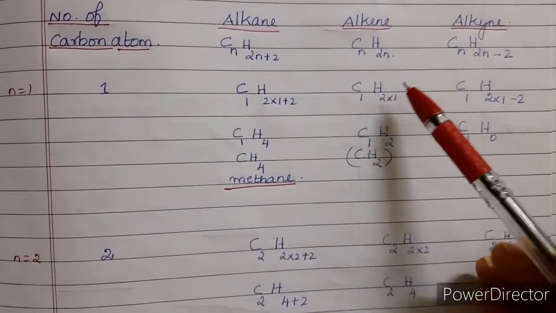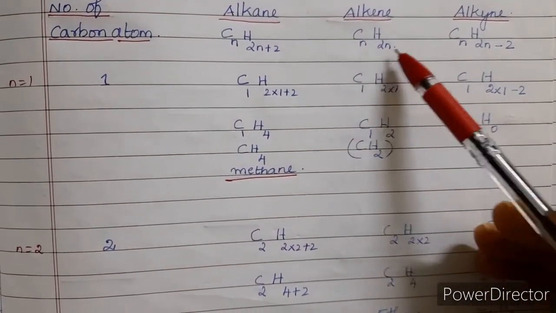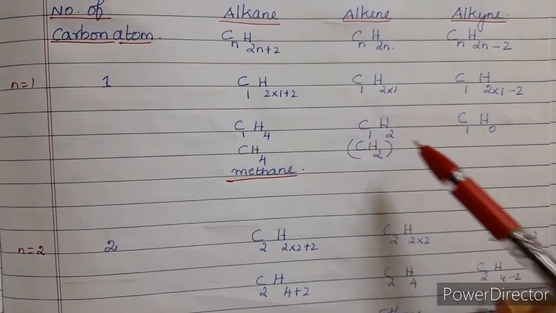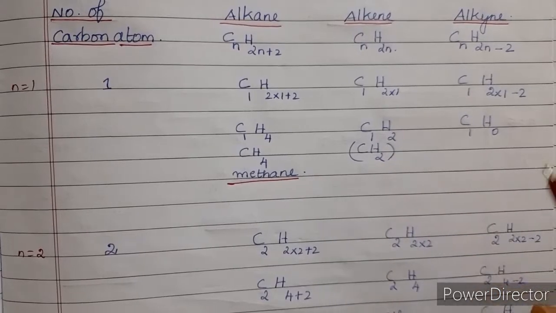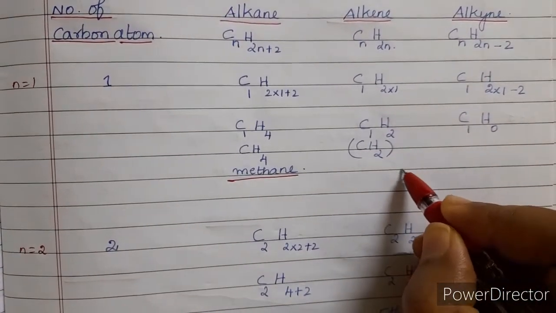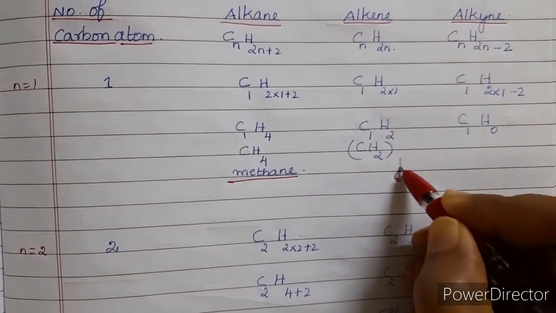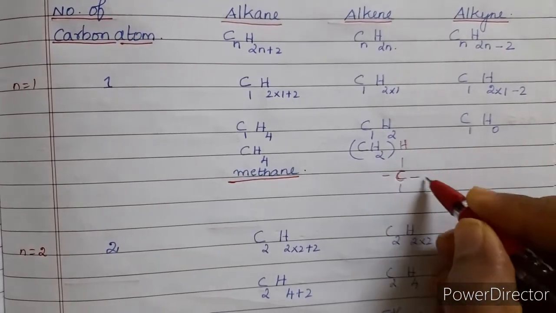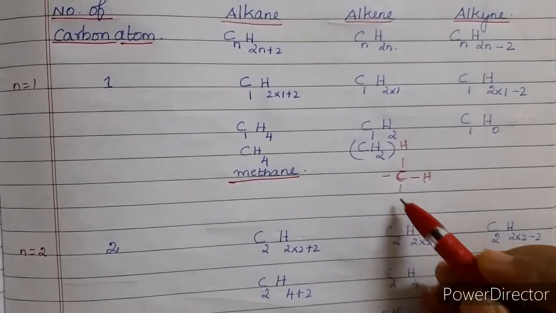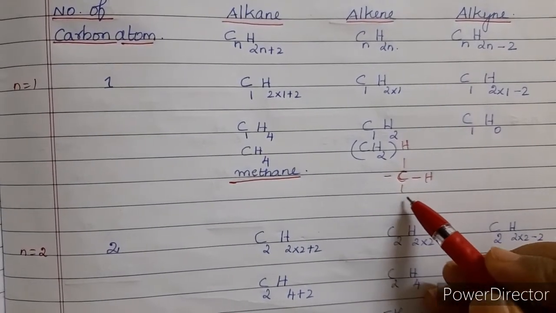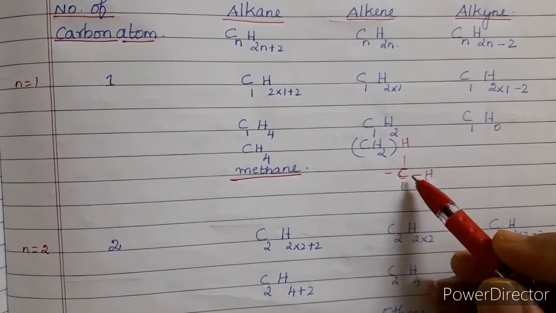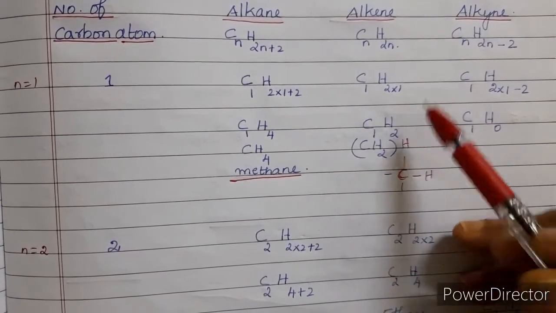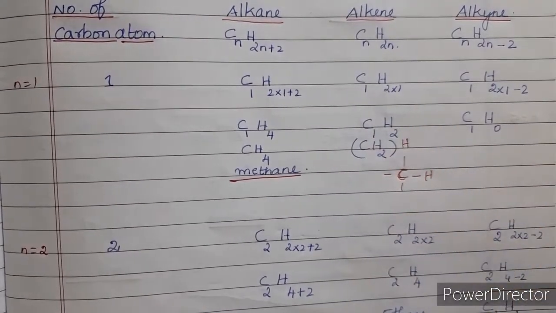And if you see alkene, here also we are substituting n is equal to 1. So C1H2 into 1, this is C1H2. This does not exist, because a carbon should have 4 bonds around it, right? Now it consists of only 2 hydrogen atoms, so I'll place the 2 hydrogen atoms here. Now what about these 2 bonds? They do not contain any atom. So this formula does not exist, and we cannot replace n is equal to 1.